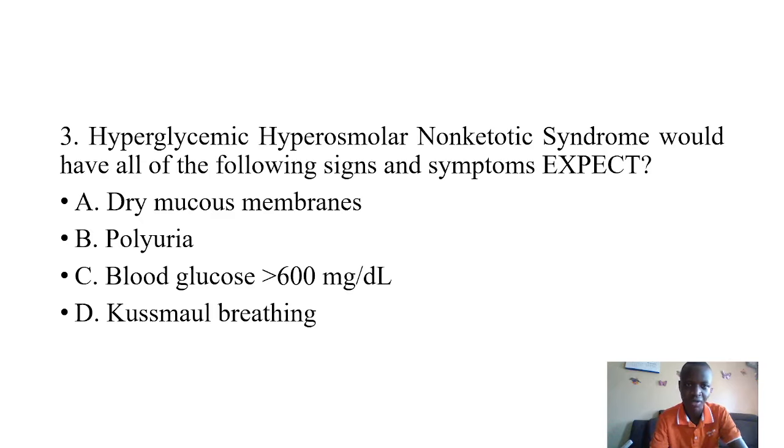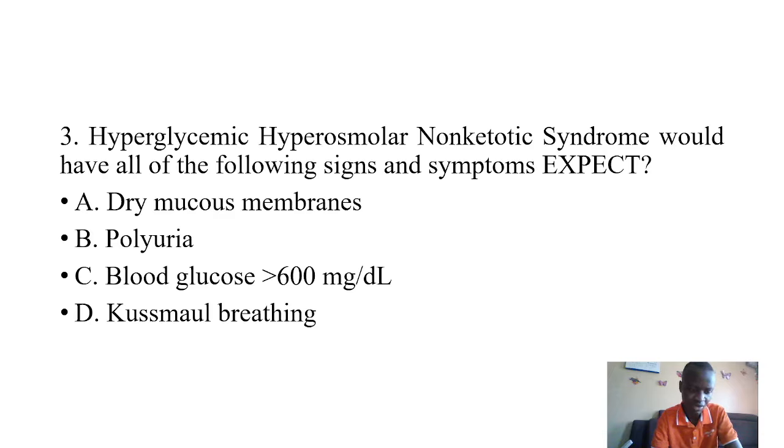Question 3 talks of hyperglycemic hyperosmolar nonketotic syndrome. It will have all the following signs except. So for HHNS, there are key signs, and they want us to differentiate the ones that are not part of it. One, dry mucous membranes. Two, polyuria. Three, blood glucose of more than 600. Then four, Kussmaul breathing.